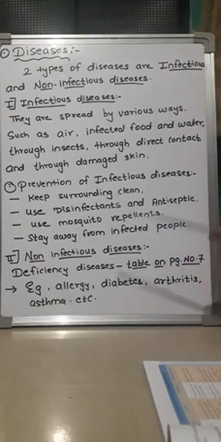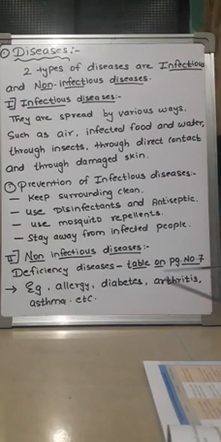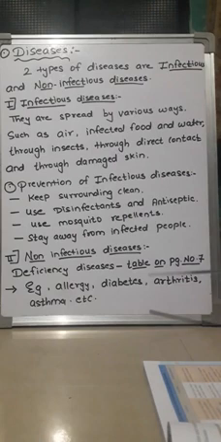Then you have to go to the doctor, who will check and tell you to take the nutrients which are less in your body, and you may recover. You can see the different types of deficiency diseases on page number 7 in your textbook. There is a table which shows the nutrients deficient in the body, which diseases are caused by the deficiency of that nutrient, and how you can recover.